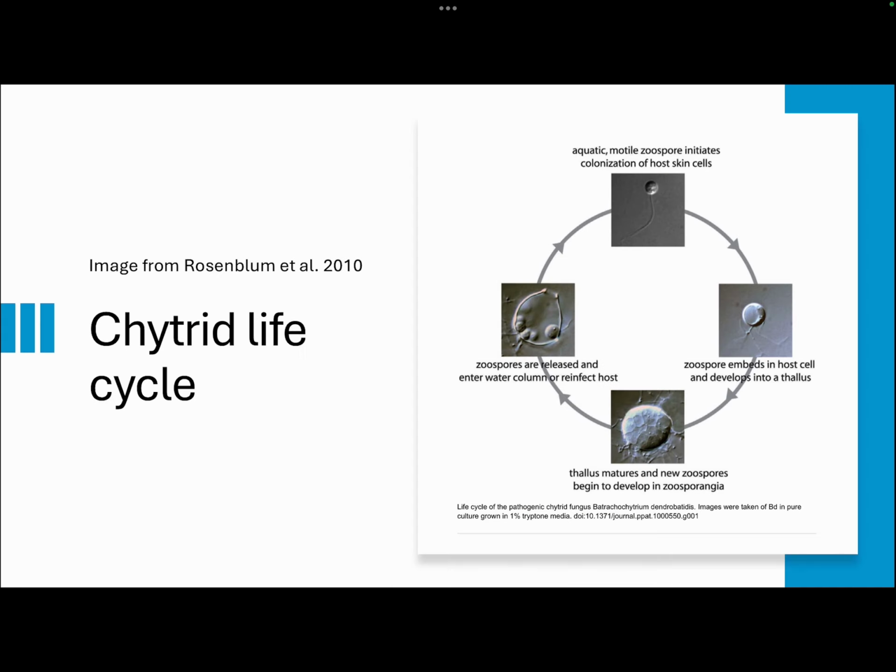So the life cycle: this is a flagellated zoospore. At least part of its life cycle exists as this aquatic, motile zoospore that has a flagellum. And this is especially where amphibian species are going to be most susceptible. Amphibian species obviously spend part of their life cycle in aquatic environments, whether as adults breeding or as larvae, so of course they are particularly sensitive. And this zoospore infects skin cells, particularly keratinized epithelial cells.